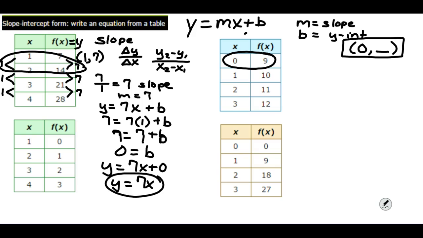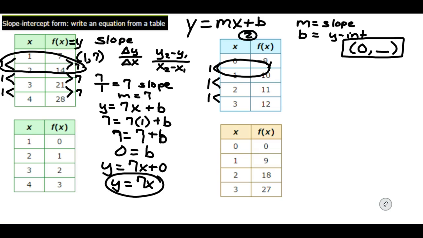The second table, I'll label it 2. We're looking at the change in y over the change in x, and x is changing by 1 every time, and that's nice when they do that. And you may think, well, I don't really have to check every one of them, and you really don't. Give it a glance just to make sure that they're all changing constantly, because you'll use this procedure to determine at some point whether a relationship is a linear relationship or even quadratic, because you won't always find the same rate of change. So we look at how y is changing.